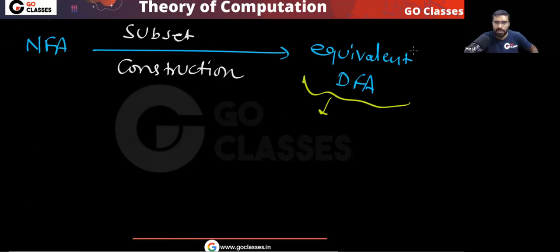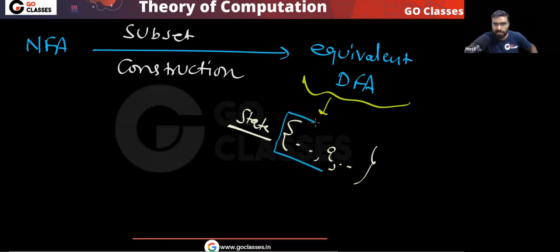Yes or no? In this equivalent DFA, I am talking about this state. This state will be final.